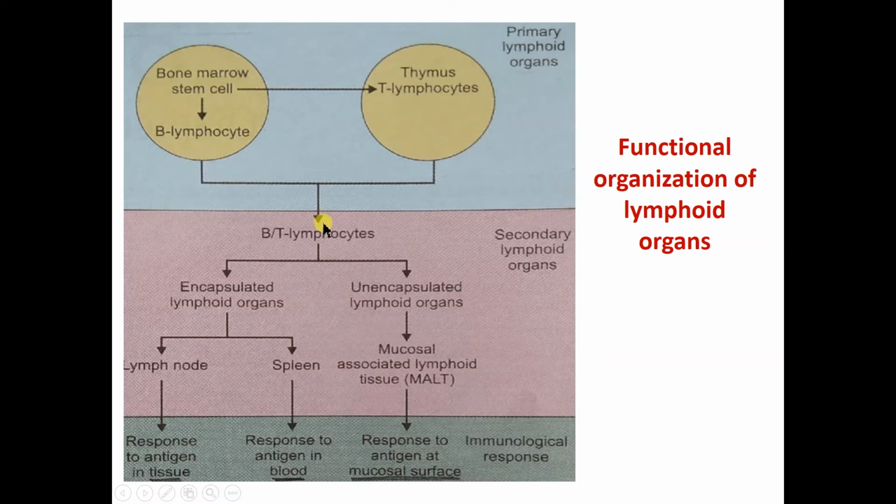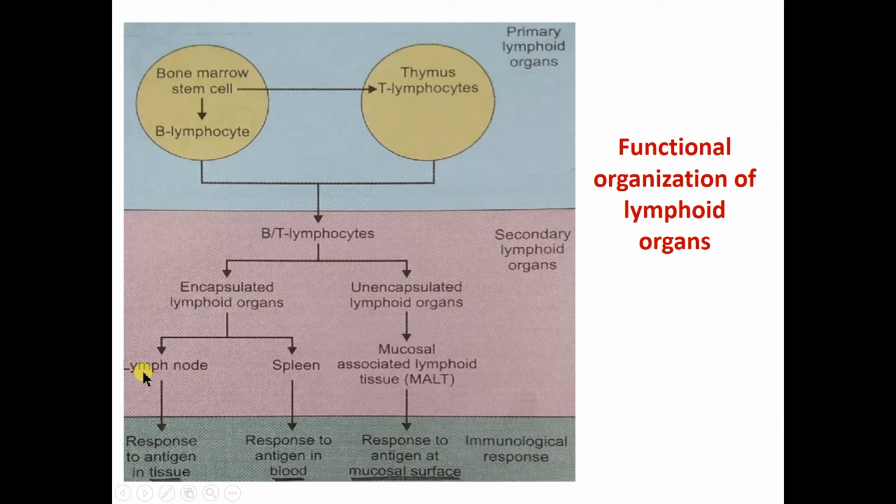Then these B lymphocytes and T lymphocytes will go into the secondary lymphoid organs. Now again, secondary lymphoid organs are of two types. One is encapsulated lymphoid organs, meaning lymphoid organs which are enclosed by certain capsules.